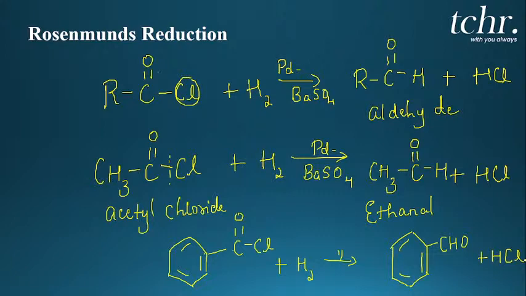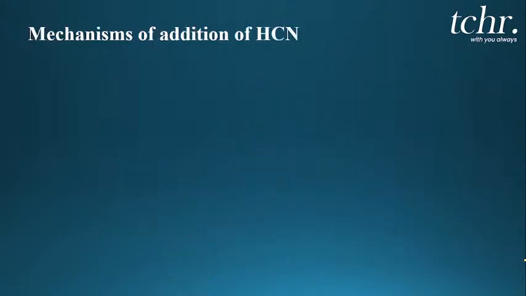So this is about Rosenmund's reduction, one of the familiar methods to prepare aldehydes, either aliphatic or aromatic aldehydes. Not only this method, there are several methods to prepare aldehydes: Stephen's reduction, Etard's reaction. Everything is discussed in the teacher app. Download the teacher app very soon if you have not downloaded it yet, and go through all the recorded videos, my dear students, and it will definitely help you for a better understanding of the concept.